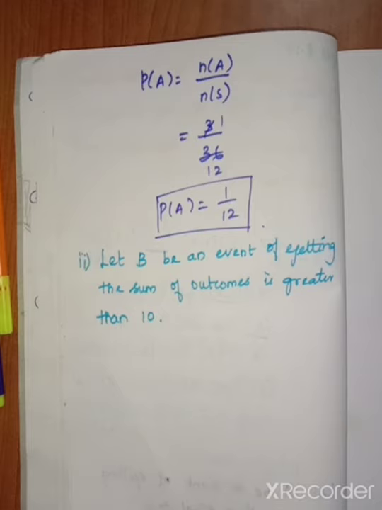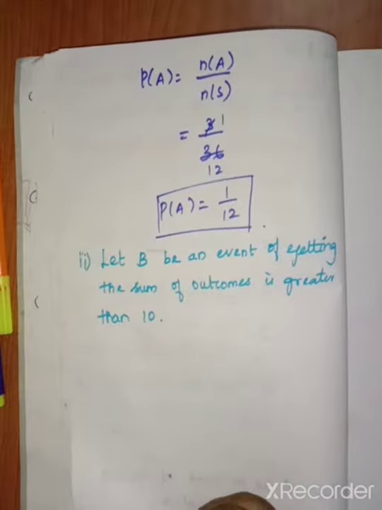If you add, we get 11, 12, 13 like that. If we get that, that is the correct one, because if you take 5 plus 5 we get 10. So if you take 10 like that, that is wrong, because they have given greater than 10. They didn't mention greater than or equal to. So they have given only greater than, so we are going to write all the terms after 10.